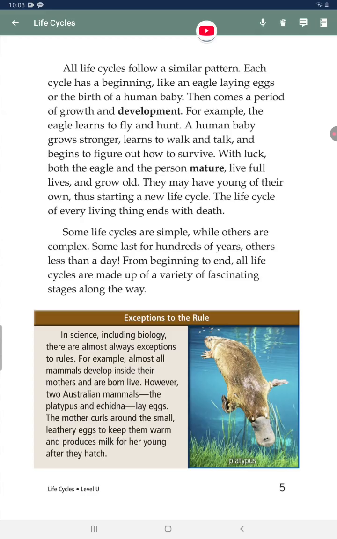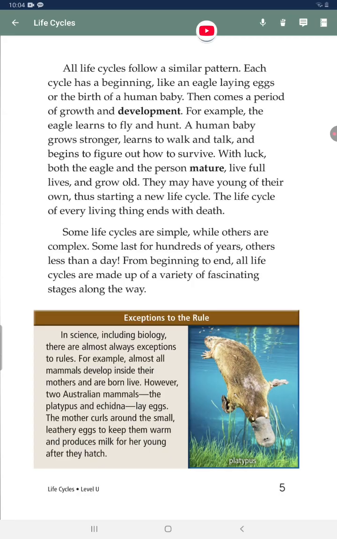Then comes a period of growth and development. For example, the eagle learns to fly and hunt. A human baby grows stronger, learns to walk and talk, and begins to figure out how to survive. With luck, both the eagle and the person mature, live full lives, and grow old. They may have young of their own, thus starting a new life cycle.